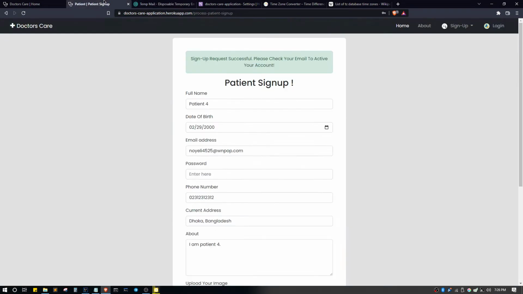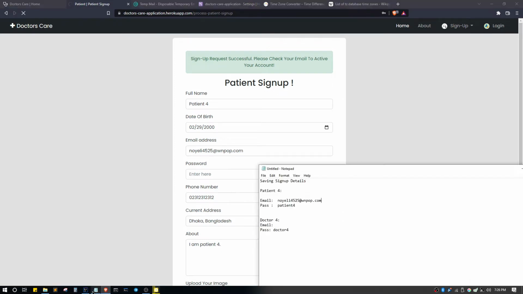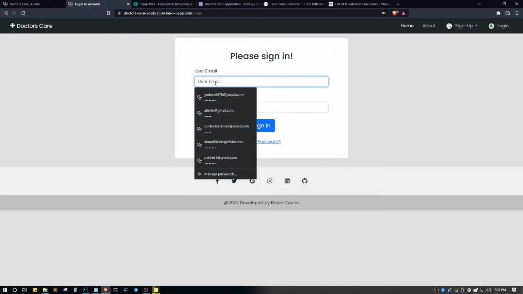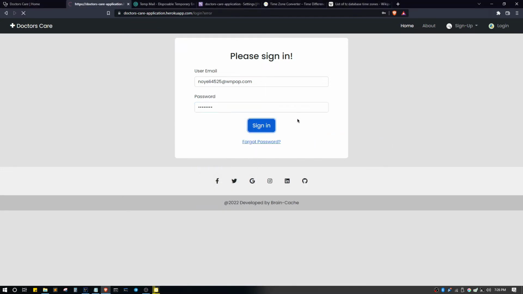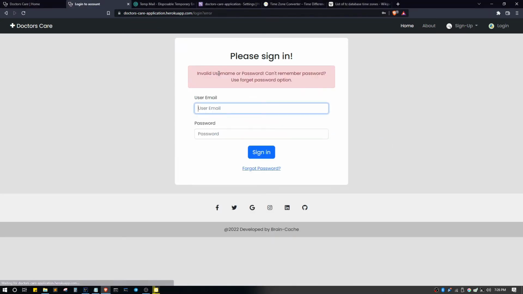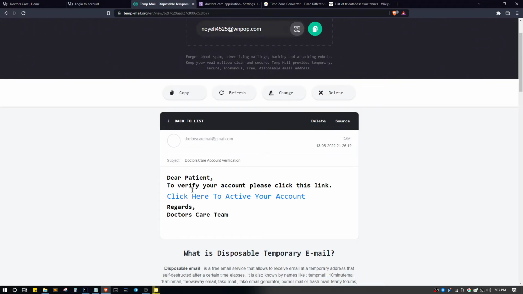So to test, let's first try to log in. Now you can see, as we have not yet activated our account, we can't log in. So let's activate our account.